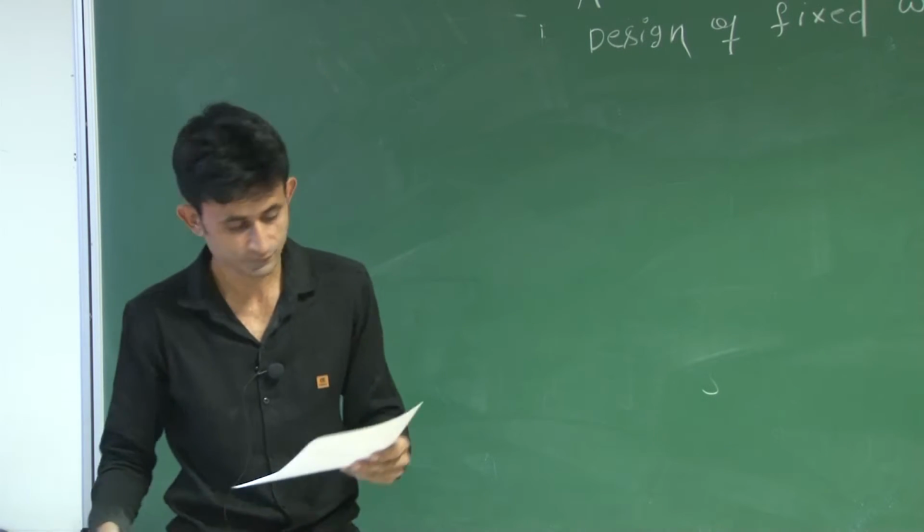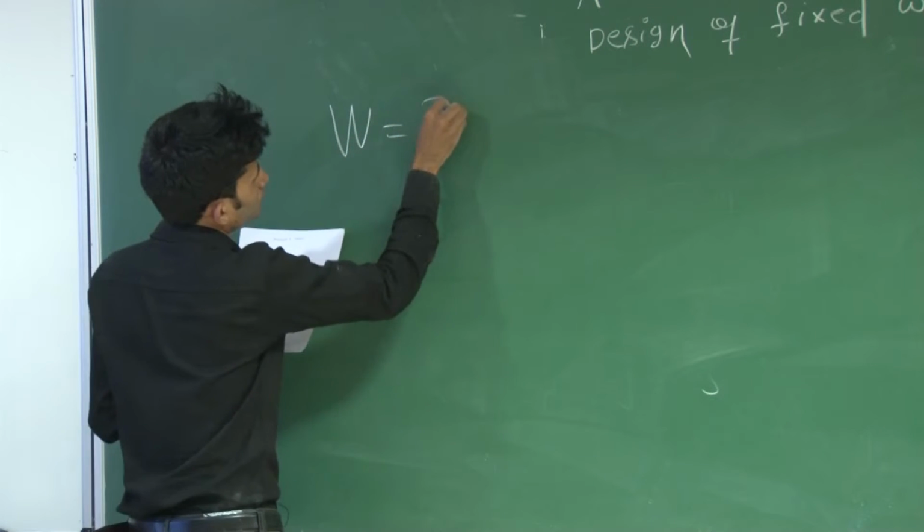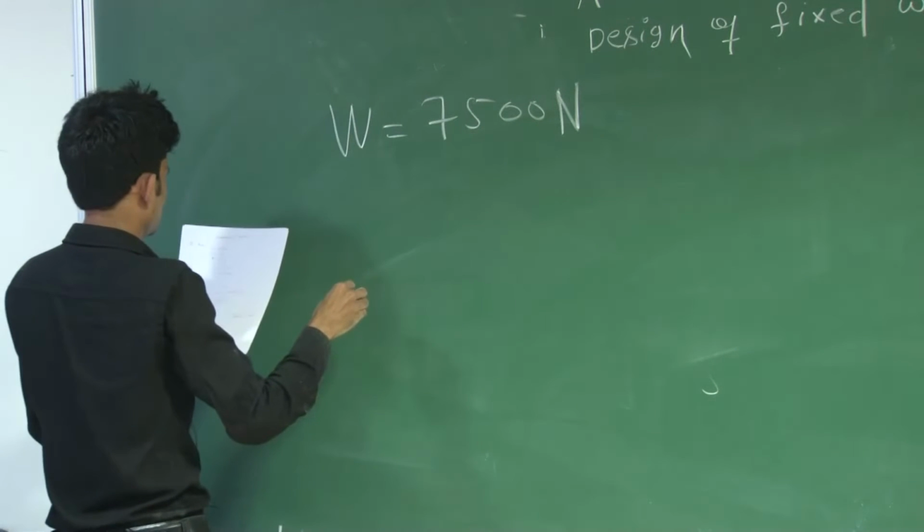So this is a very straightforward answer. The weight is given already in Newton, so you need not calculate or convert.